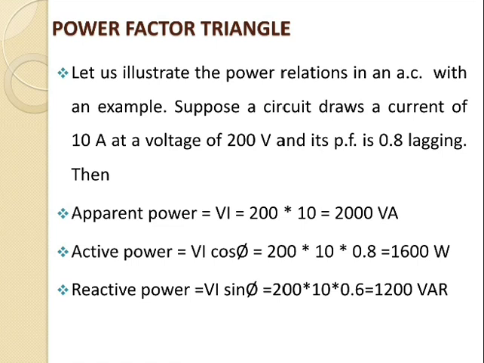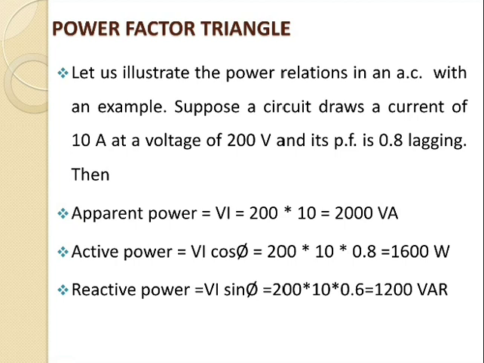And the last one is the reactive power, which is given by VI sin phi. So again, put the values of VI and sin phi in that equation. If we know the value of cos phi, then we can easily get the value of sin phi, that is, phi is equal to cos inverse 0.8. From that we get the value of phi, then apply the sine on it, so we get the value of sin phi. So for the reactive power we get the answer of 1200 VAR, that is, volt ampere reactive.